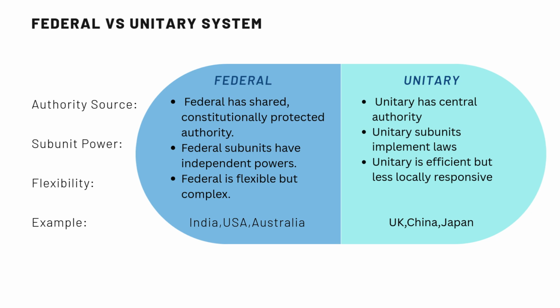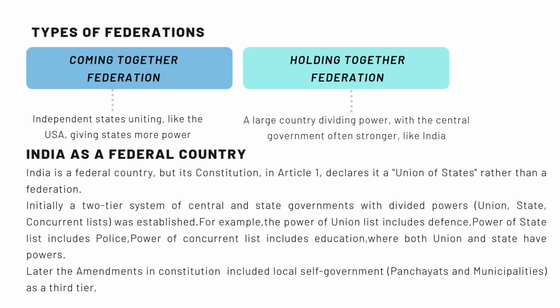Unitary is efficient but less locally responsive. Federal is flexible but complex. India, USA, and Australia are examples of the federal system. UK, China and Japan have unitary systems. Federations are broadly categorized into two main types by formation.